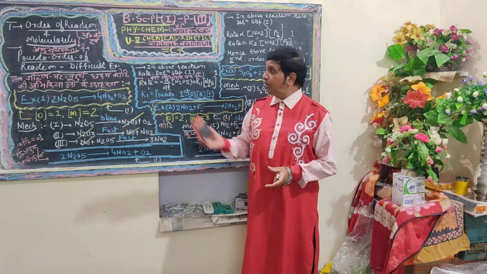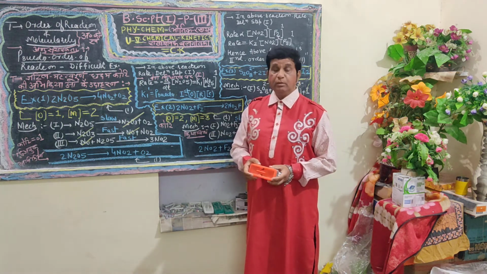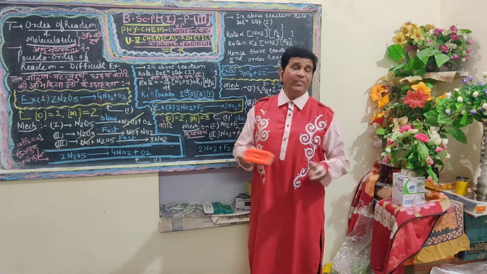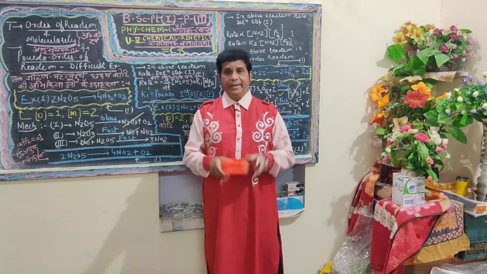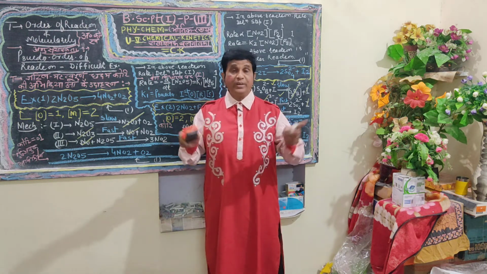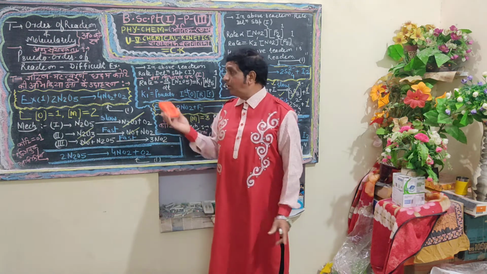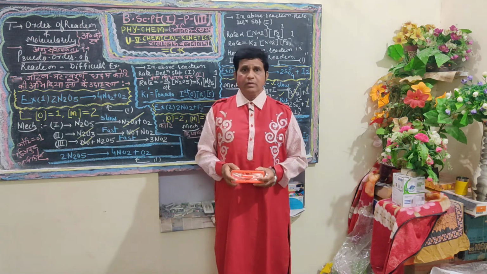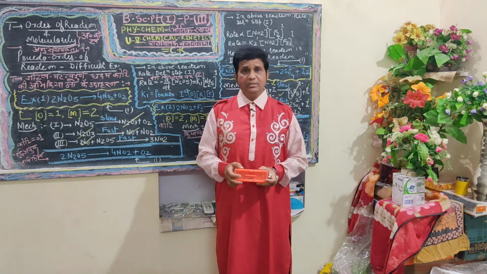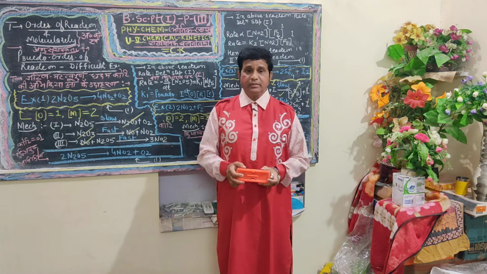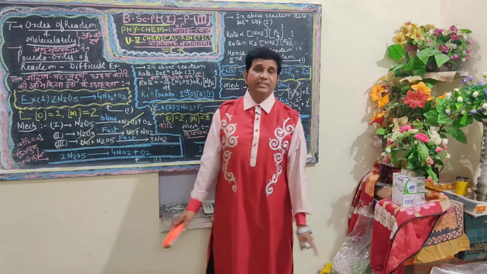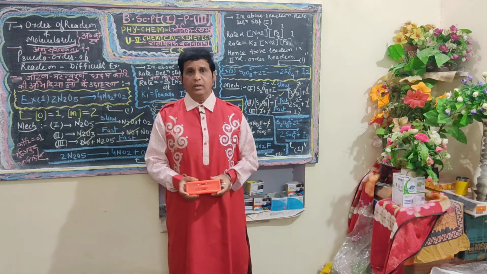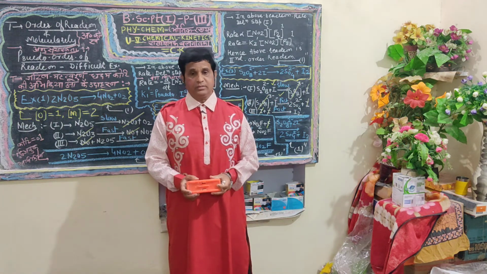Also, to define molecularity in any chemical reaction: it is the sum of the number of all those reacting species, the reactants, whose total number defines the stoichiometry of the chemical reaction.